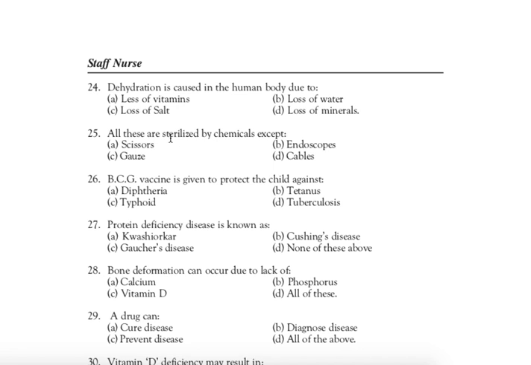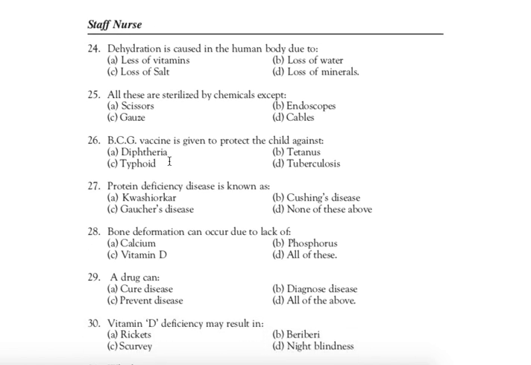Next question. All these are sterilized by chemical except. Correct answer is C, gauze. Gauze is sterilized by autoclaving, and the scissors, endoscope and cables are sterilized by chemical.